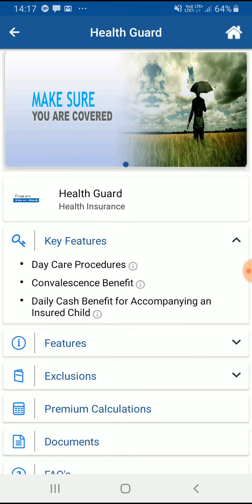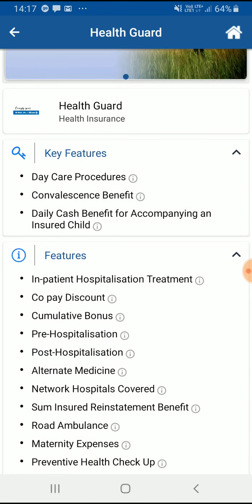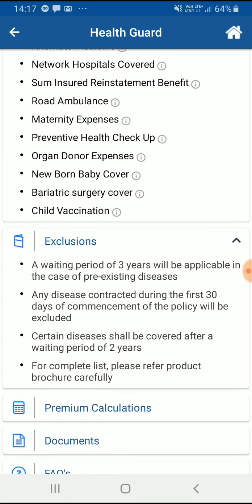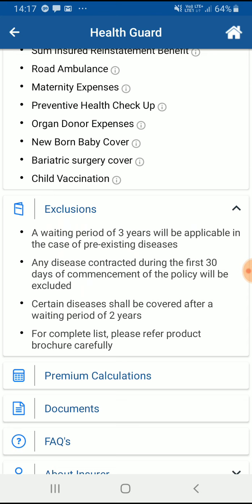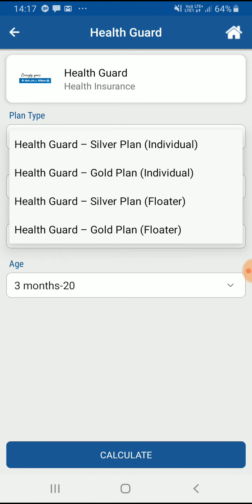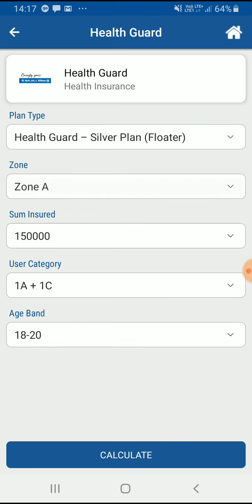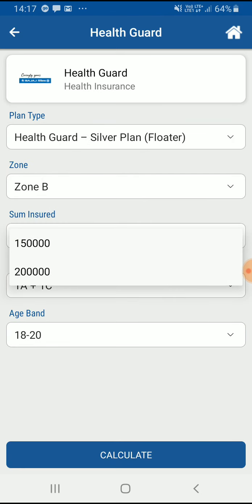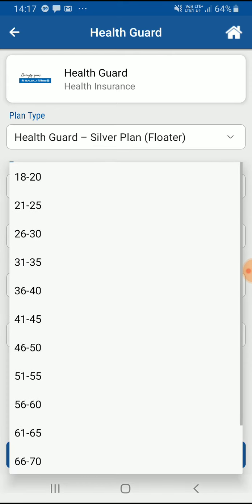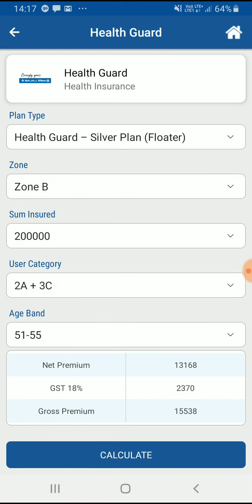130 days. Then we have features, then exclusions, like what is covered and what is not covered. Then you have premium calculations, like I can calculate the premium of this product. So all the products are integrated with the calculator. I select 2 adults and 3 children. My age band is 51-55. My premium will come around 15,538. I can change and calculate again.